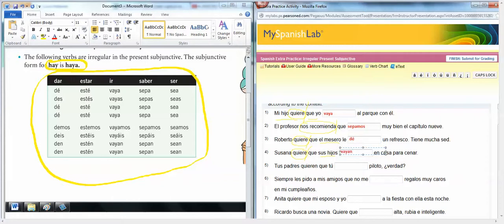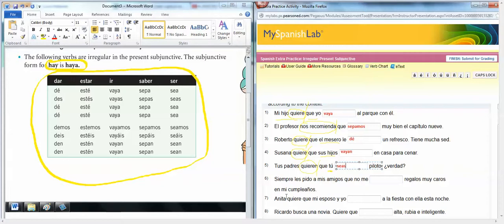Tus padres quieren que tú blank piloto, ¿verdad? So your parents want you to be a pilot. Again, it's influence in your main clause, so we're going to conjugate for the subject in the dependent clause. It's going to be ser, and ser for tú would be seas.